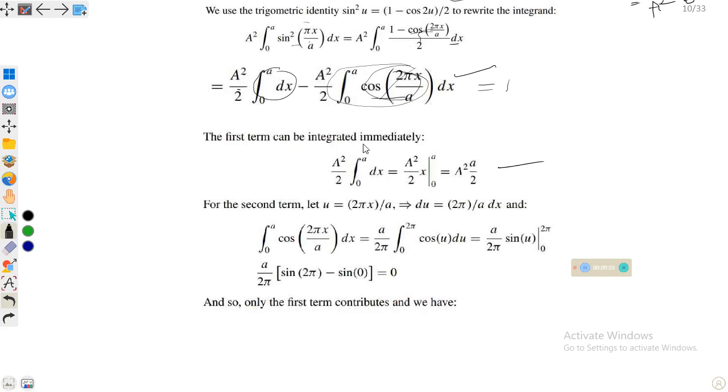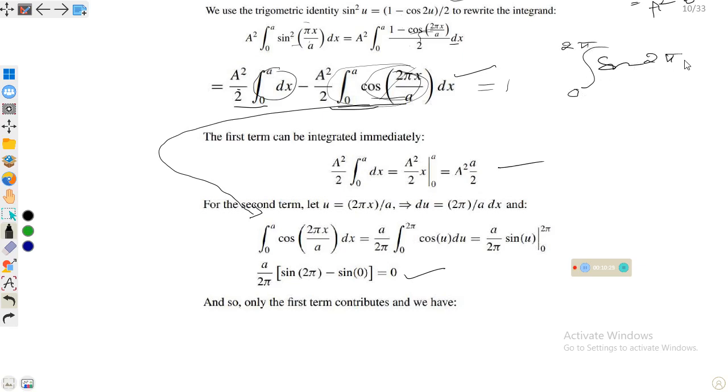The first term can be integrated easily, so A square over 2 integral from 0 to a of dx is equal to this. For the second term, let u is equal to 2 pi x over a. We integrate this whole term and find that it is equal to 0. You should remember this integral of sine and cos.